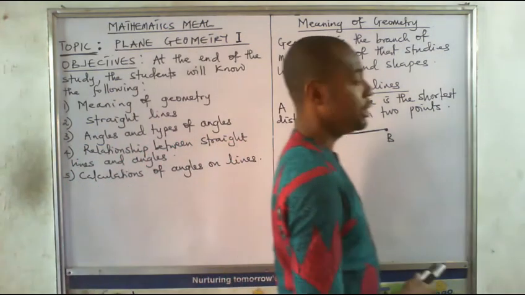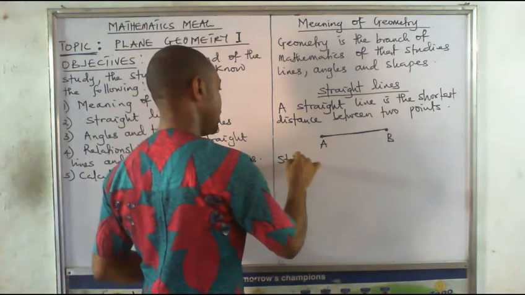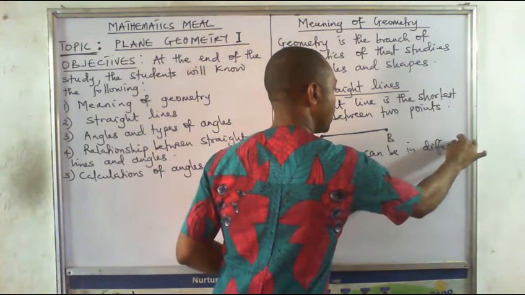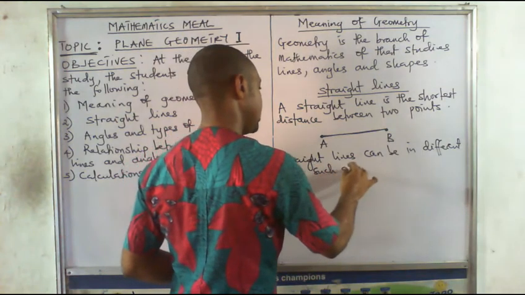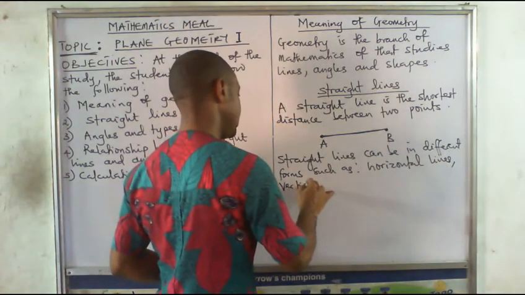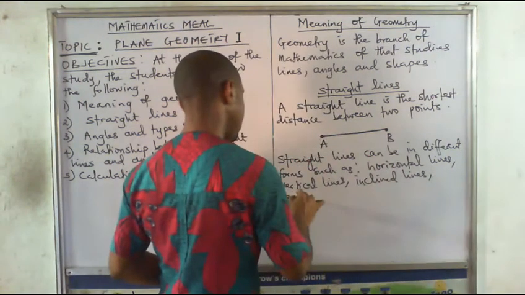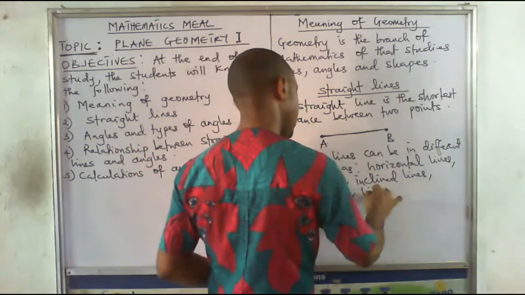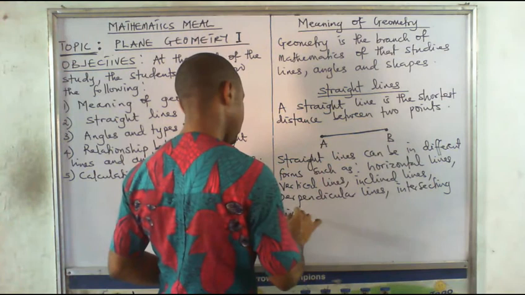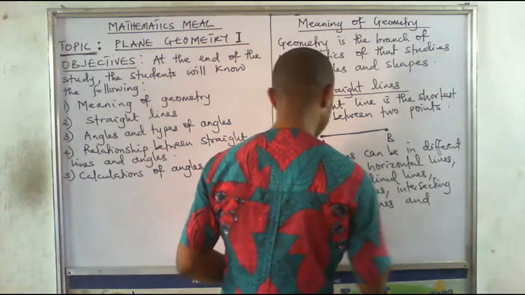Straight lines can be in different forms, such as horizontal lines, vertical lines, inclined lines, perpendicular lines, intersecting lines, parallel lines, and transversal lines.